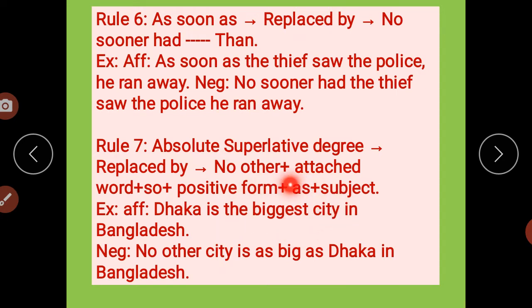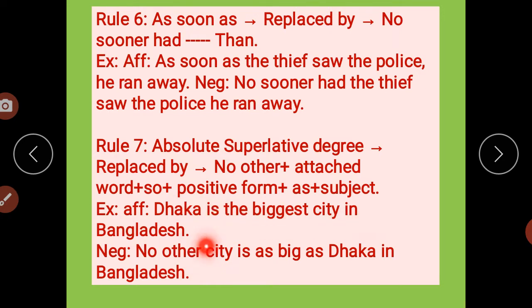So a superlative degree sentence we have to convert into the positive degree by adding "no other". Superlative degree converts into positive degree by adding "no other", and then biggest converts into big, that is the positive form, right? And then after that, whatever the subject, that would be the same.